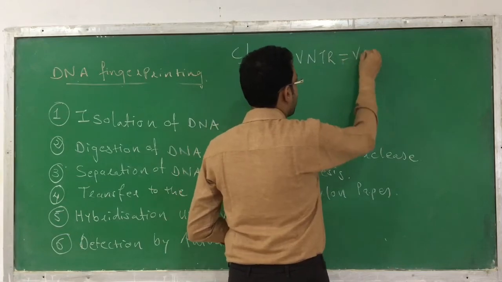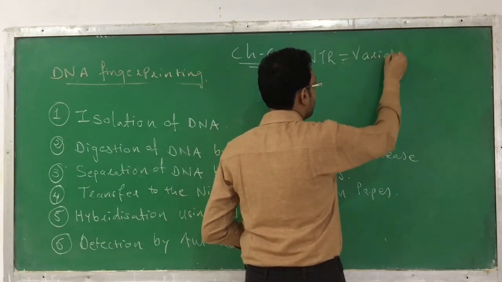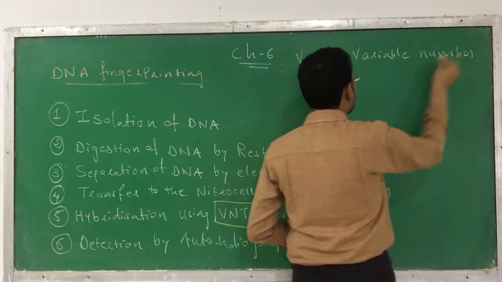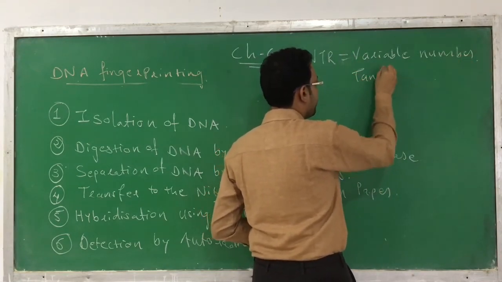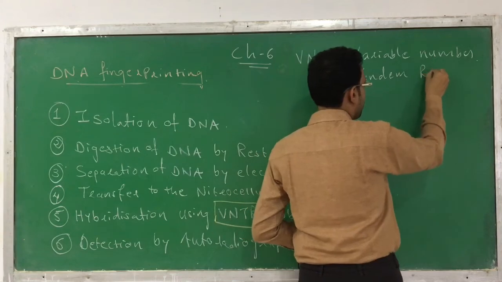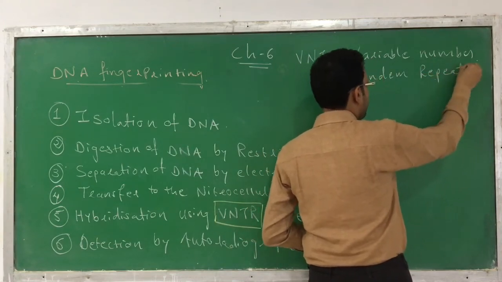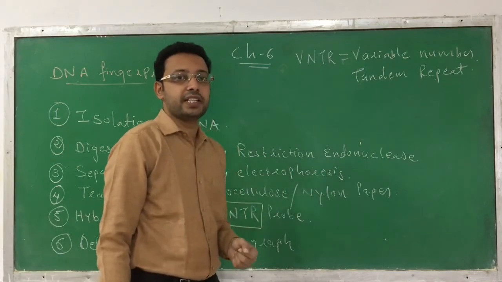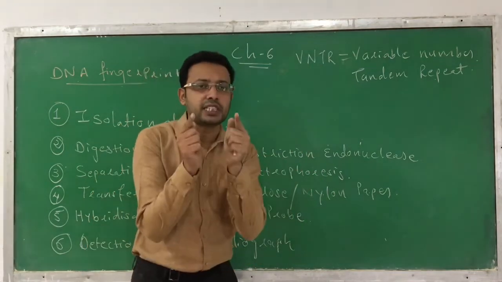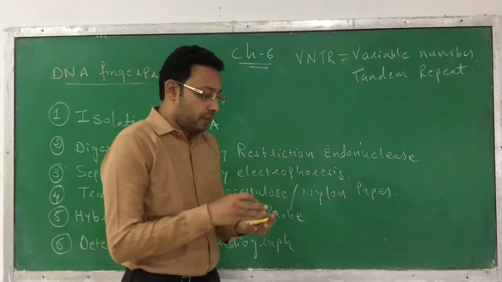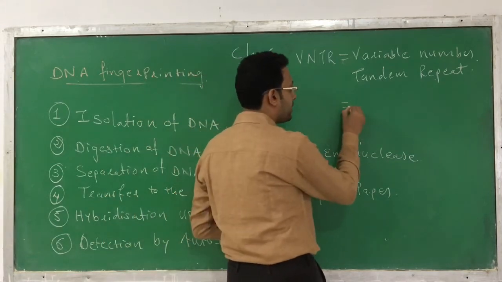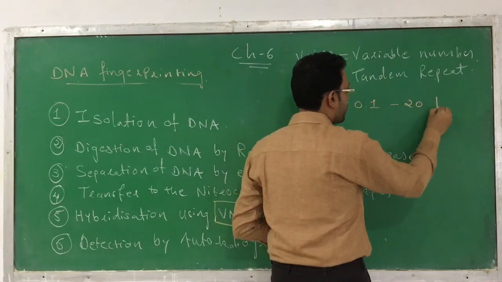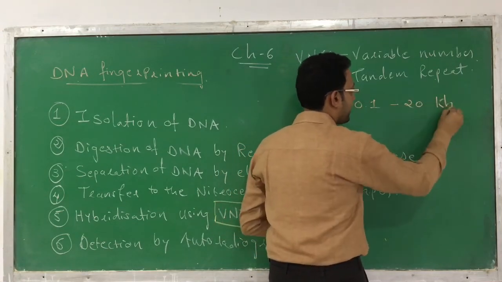VNTR: variable, N means number, tandem, T means tandem, R means repeat. Variable number tandem repeat is the full form of VNTR. It is just small sequences of the DNA which have a size, and you have to remember its size, it's very important. It has a size of 0.1 to 20 kb, kilobytes.